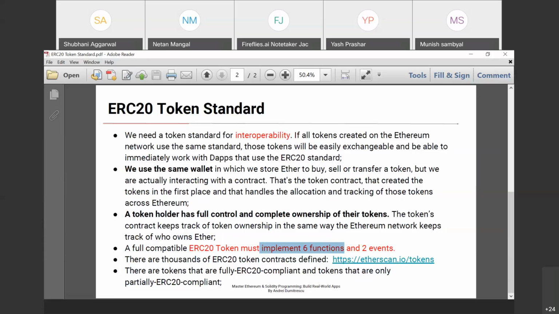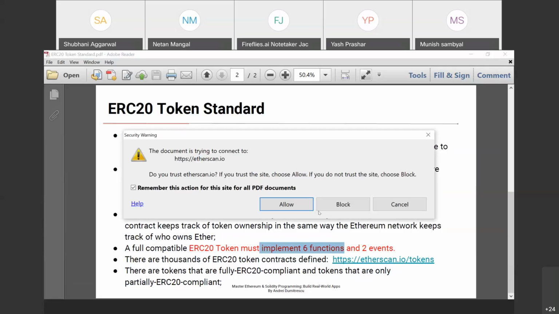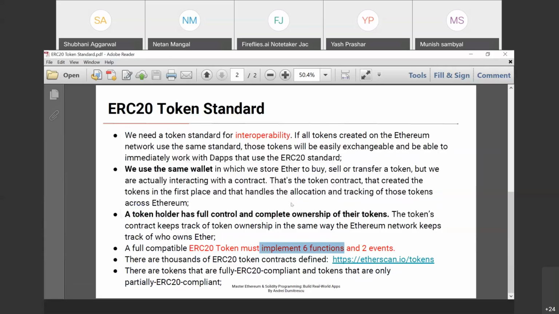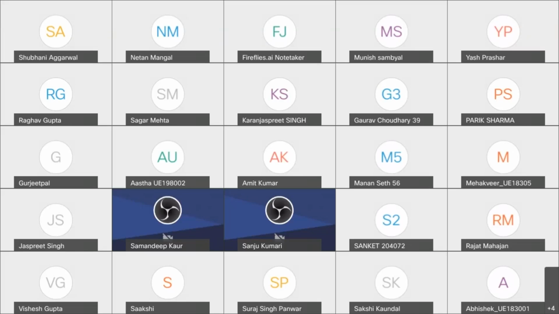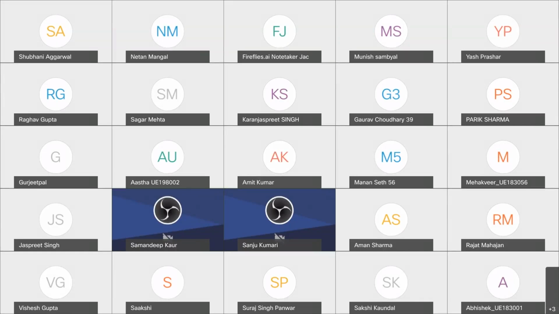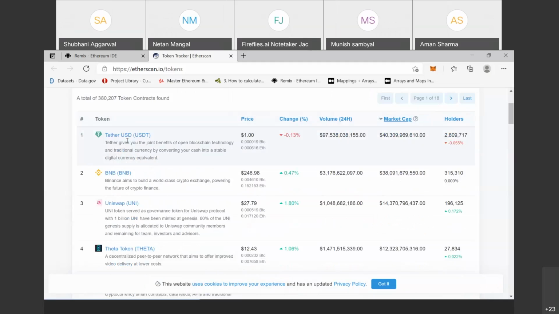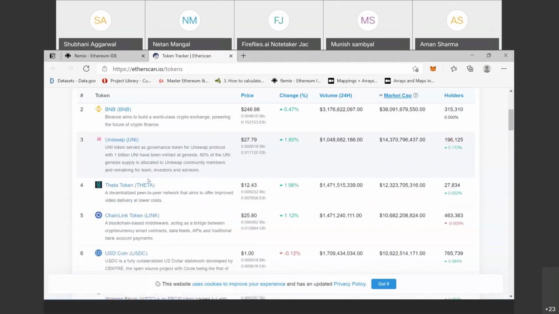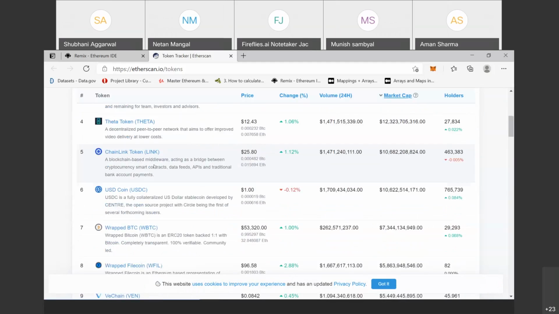There are thousands of ERC20 token contracts that are defined on this. We can open this. You can see that these all are tokens: Tether, BNB, Uniswap, Theta token, Chainlink token, USD tokens.